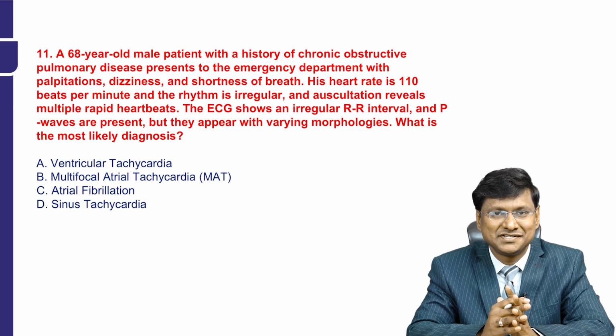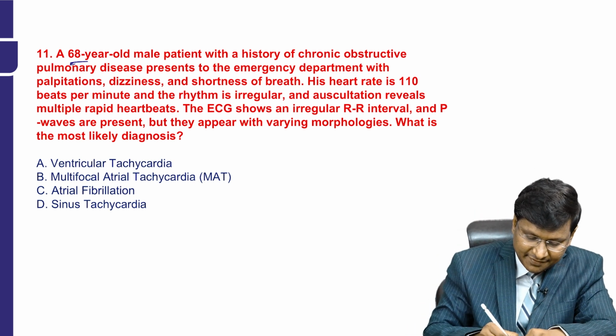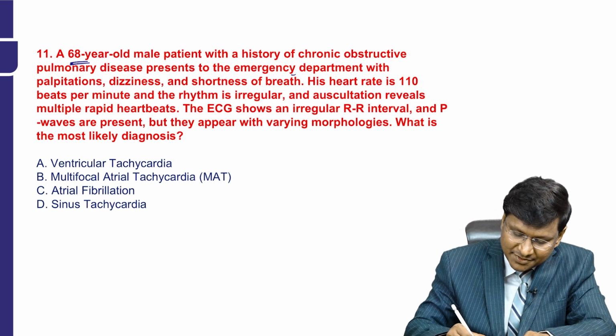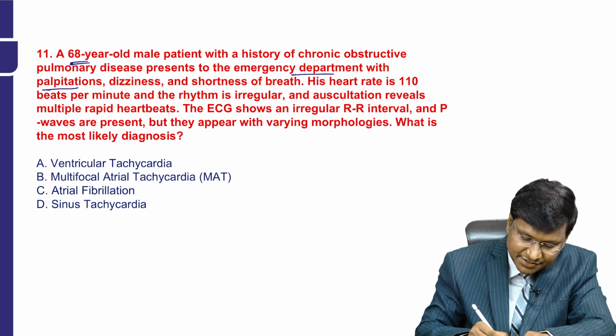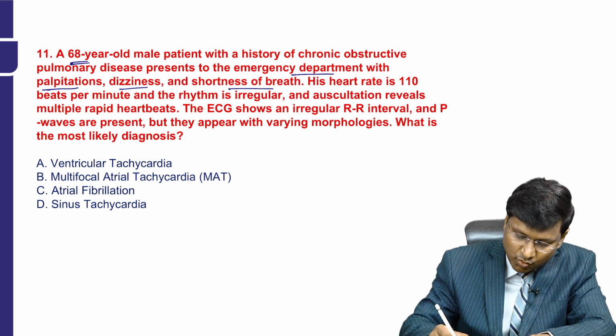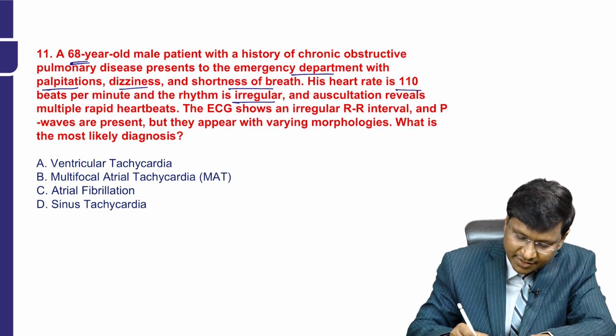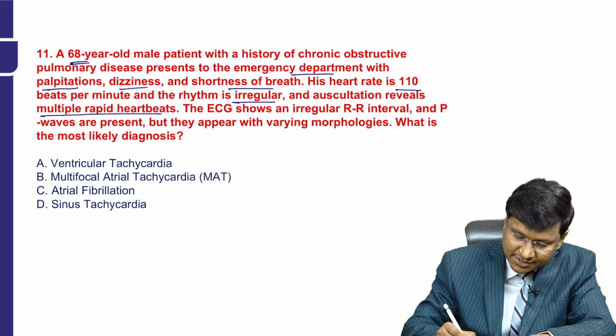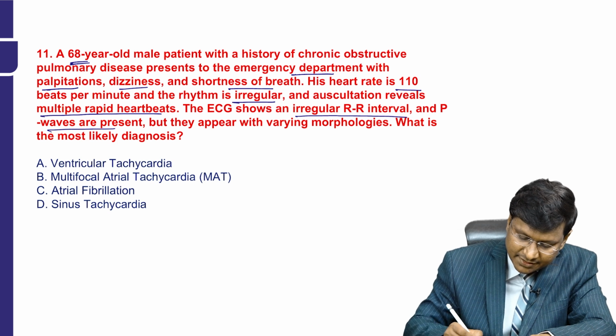Important clinical based questions in cardiology are the following. We have a 68-year-old male patient with a history of chronic obstructive pulmonary disease. He presents to the emergency department with palpitations, dizziness, and shortness of breath. His heart rate is 110 beats per minute and the rhythm is irregular. The auscultation reveals multiple rapid heartbeats. The ECG shows irregular RR interval and P waves are present, but they appear with varying morphology.